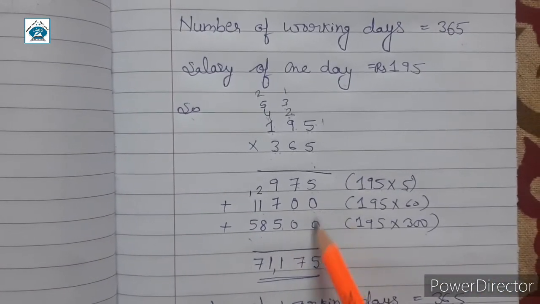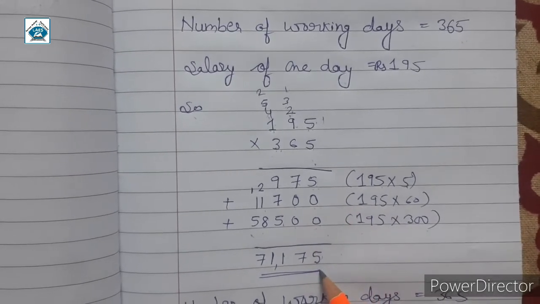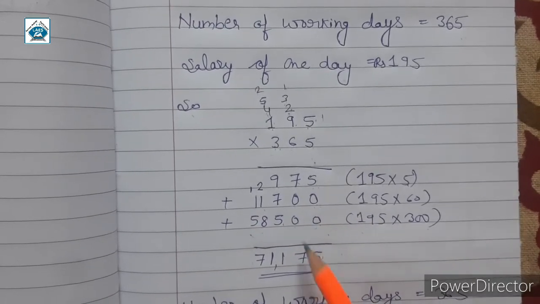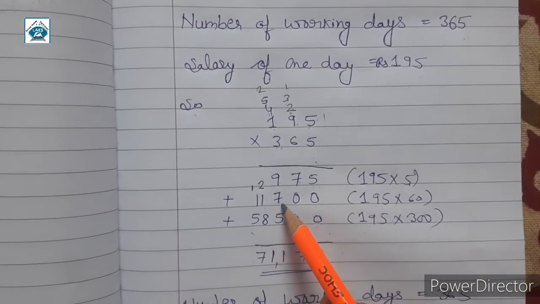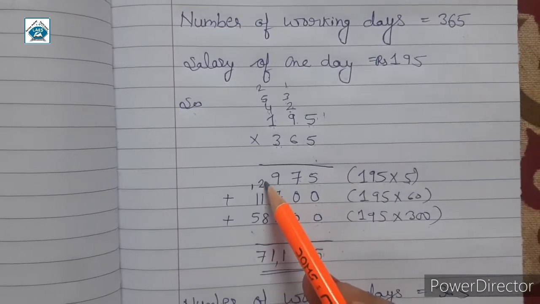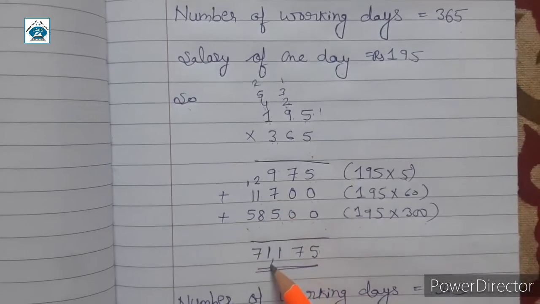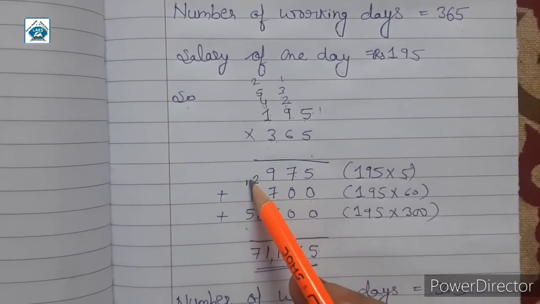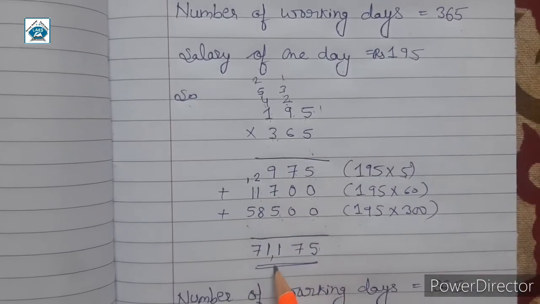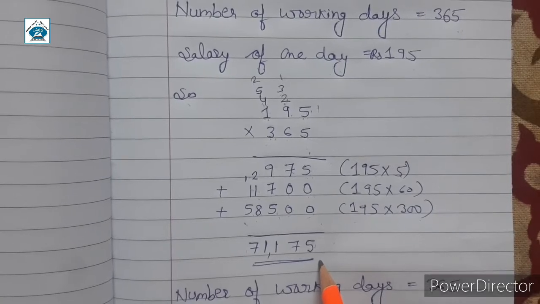Now add: 5 plus 0 plus 0 is 5. 7 plus 0 plus 0 is 7. 9 plus 7 is 16, 16 plus 5 is 21, 1, 2 will be carried. 2 plus 1 is 3, 3 plus 8 is 11, 1 will be carried. 1 plus 1 is 2. 2 plus 5 is 7. 71,175 rupees.